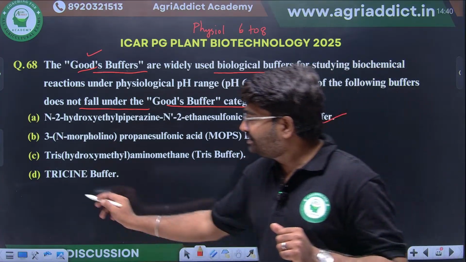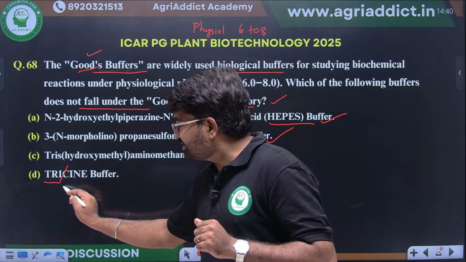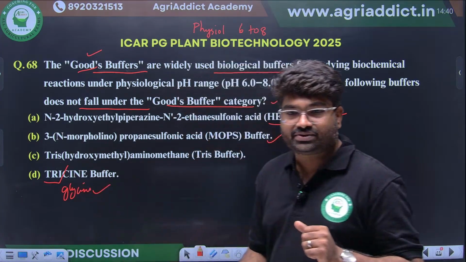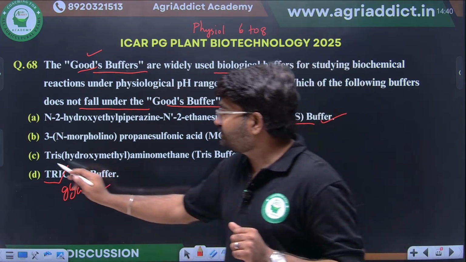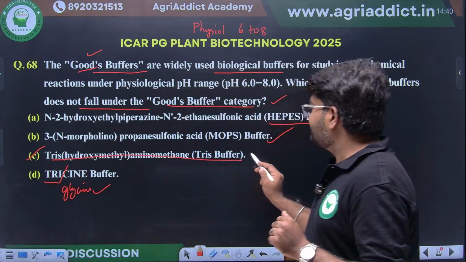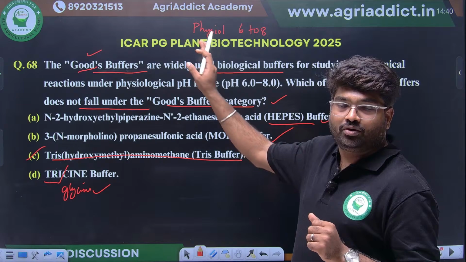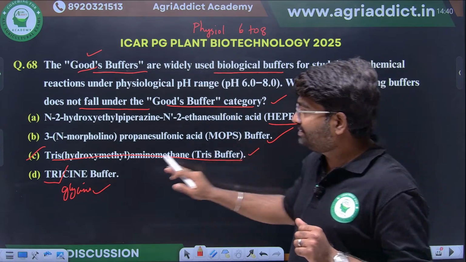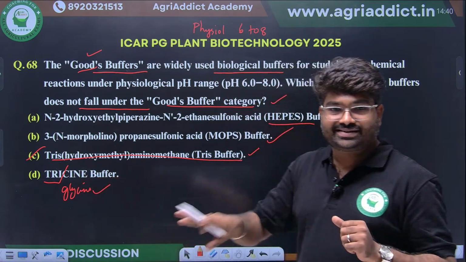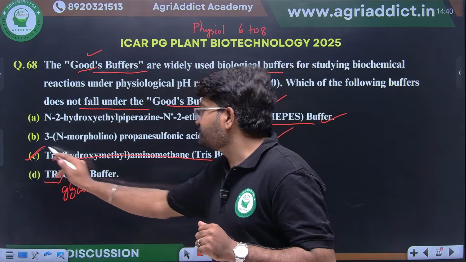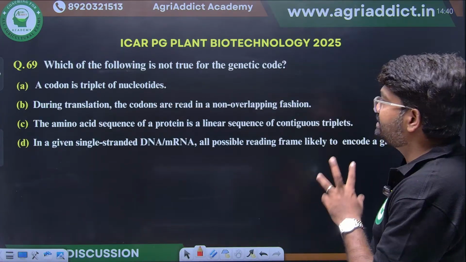Tricine, or Tris-glycine, is also another common buffer. So the right option is Tris buffer. Tris buffer does not come under the Good buffer classification, but Tris-glycine will. Tris is different. I hope this is clear.